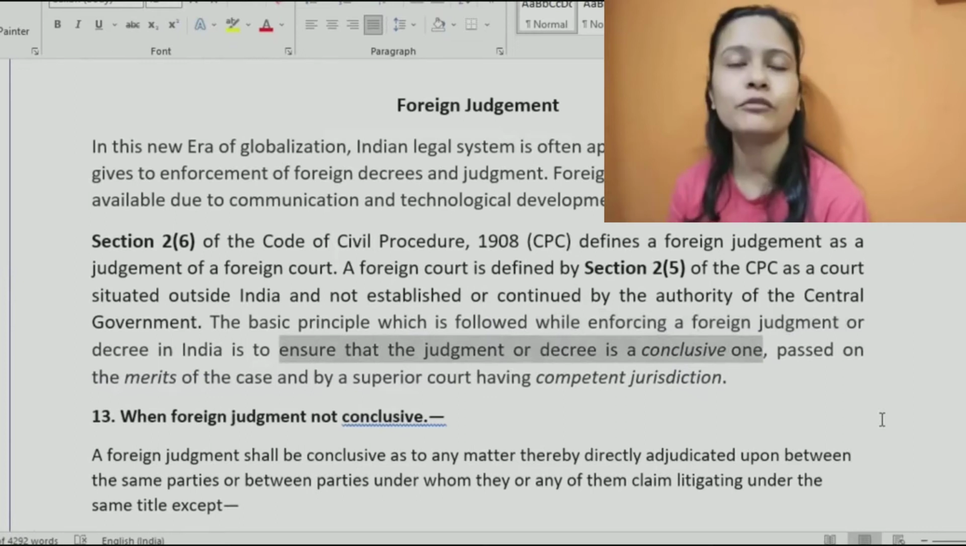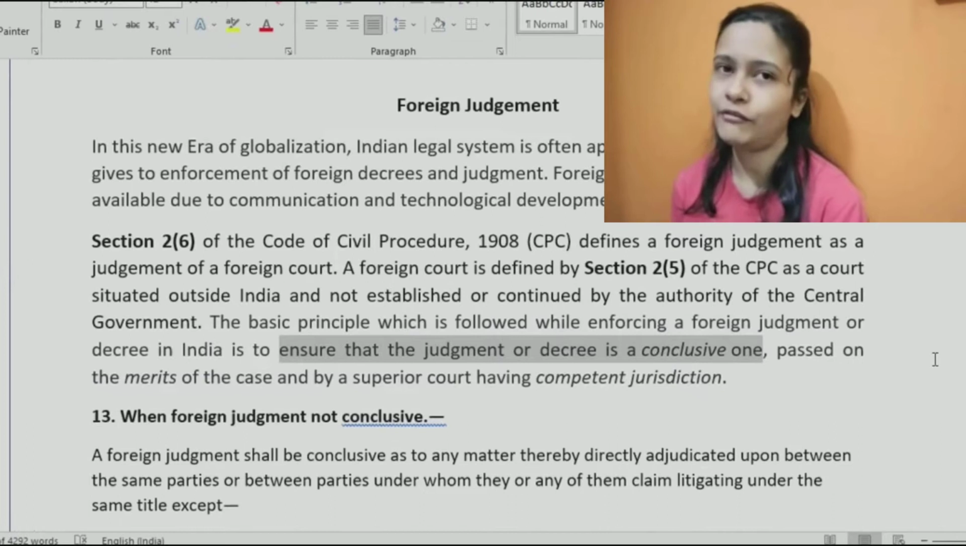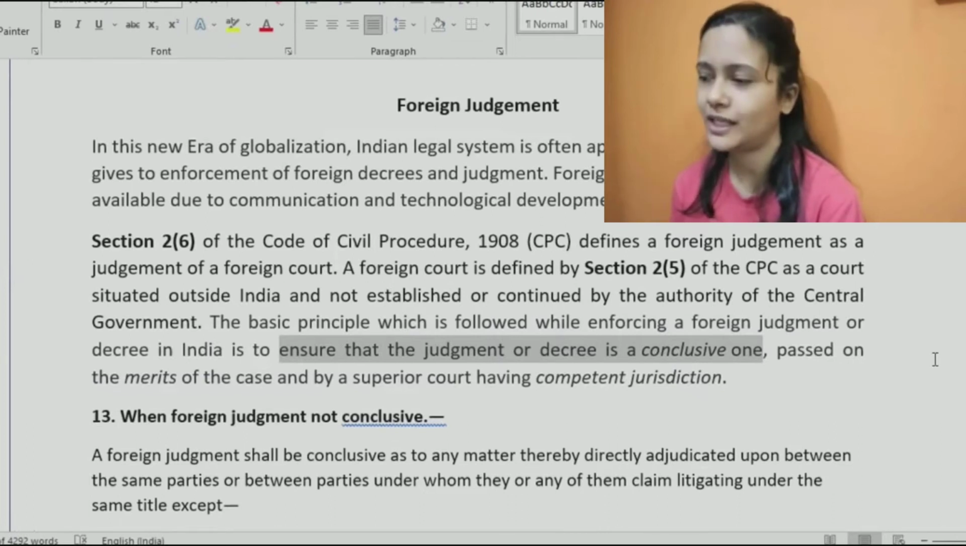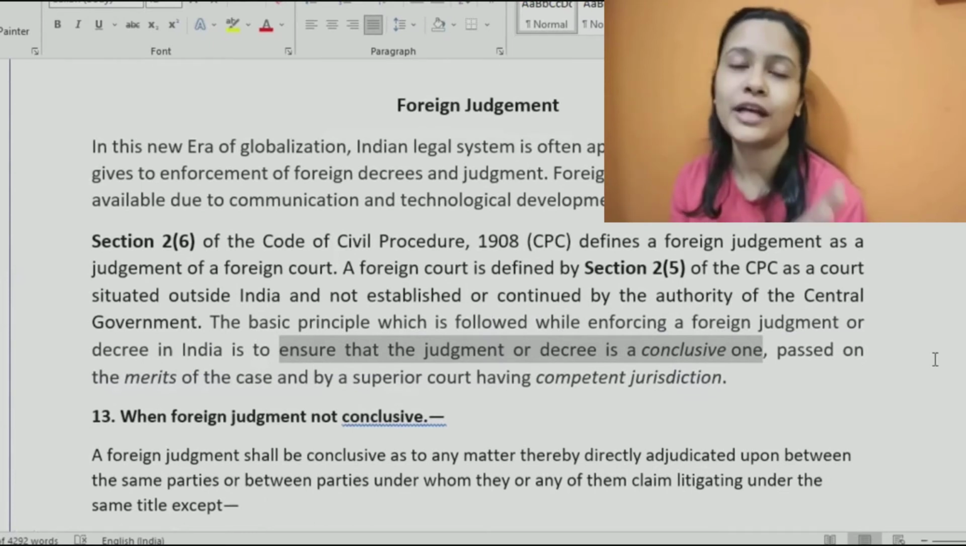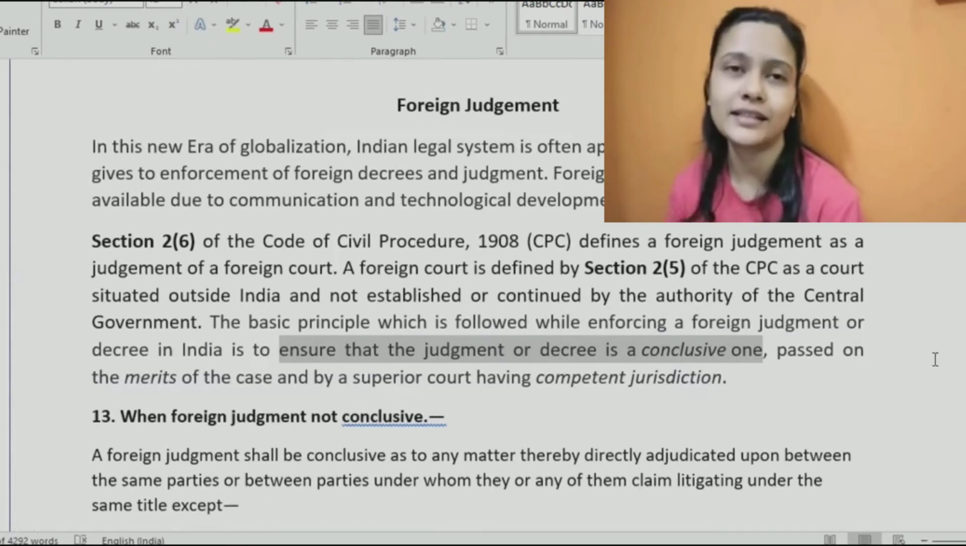We can enforce it. Maybe parties were residing outside India for some while, they obtained a decree, but after that, because of COVID, they moved to India. Now they want to enforce that decree because they already spent a lot of money, time, effort, energy, everything in getting that decision.